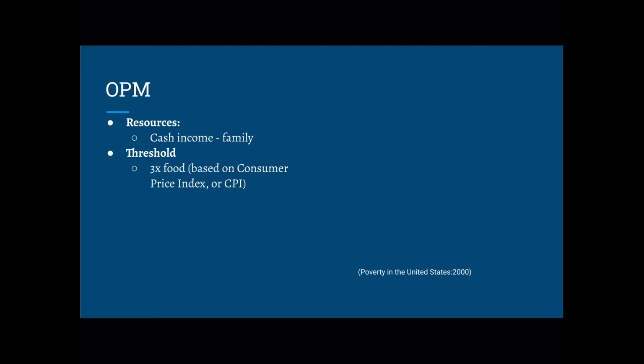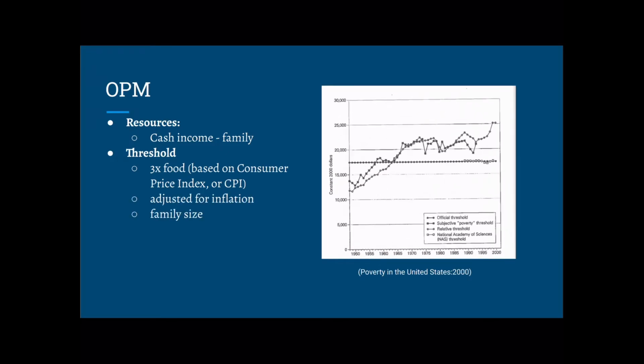One of the systems used to measure poverty in the United States is called the Official Poverty Measure, or the OPM. It is measured based on the cash income of the blood-related family and family size members. It is calculated by multiplying a family's minimum food cost by 3 to account for other costs, such as utilities and clothes. It is also adjusted for inflation and the number of people in the family. On the right is a chart showing the official poverty threshold, as well as other threshold measurements.